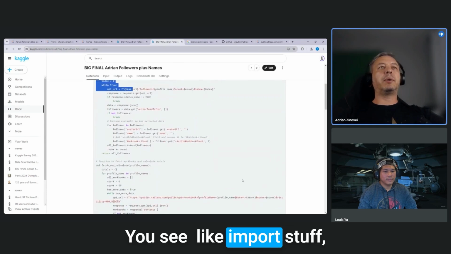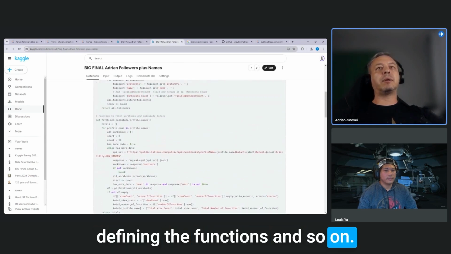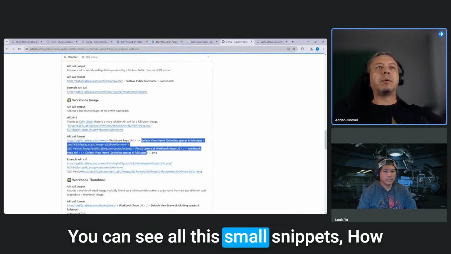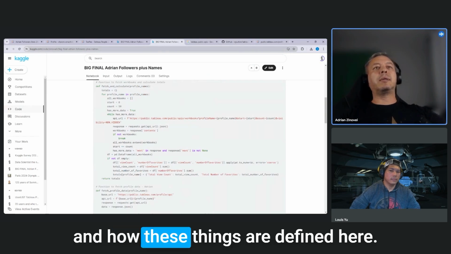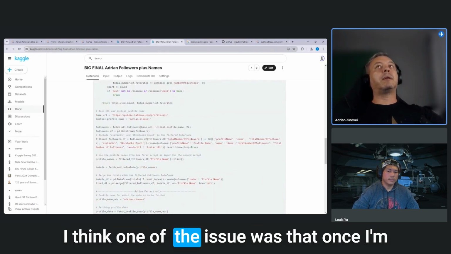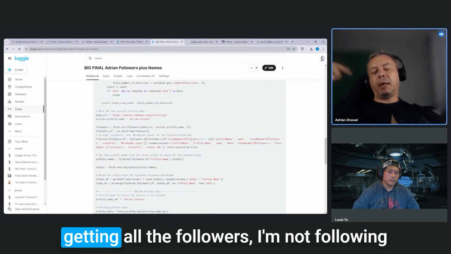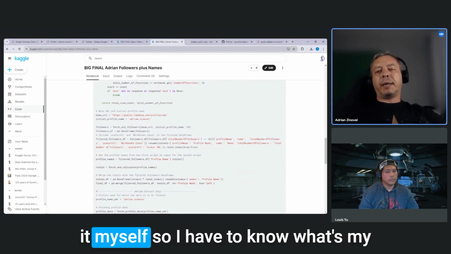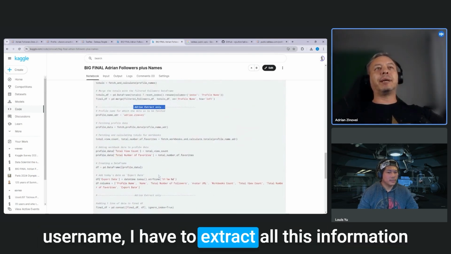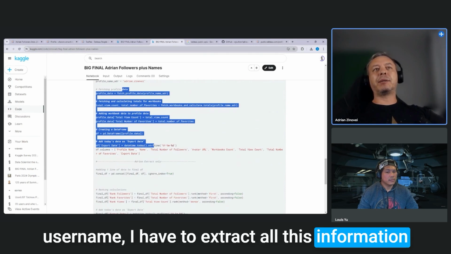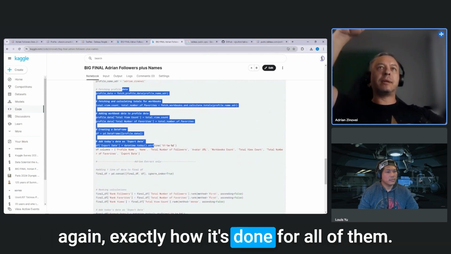So I import stuff, define the functions and so on. You can see all the small snippets, how it's working here, like favorites, followers, and how these things are defined. I think one of the issues is that once I'm getting all the followers, I'm not following myself. So I have to know what my username is. I have to extract all this information again, exactly how it's done for all of them.